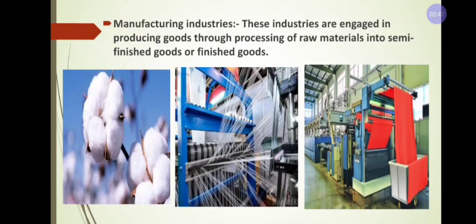Just observe in this picture, here the raw material is cotton. From that cotton, the next semi-finished good is thread and the finished good is cloth. That means cotton to cloth is raw material into finished goods.